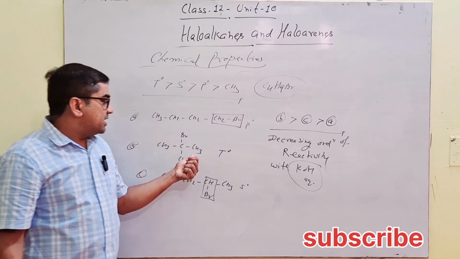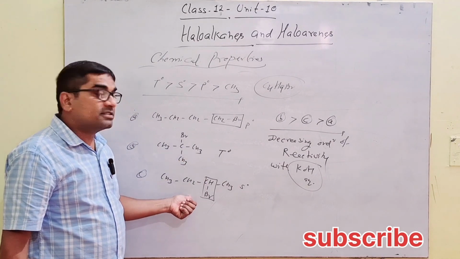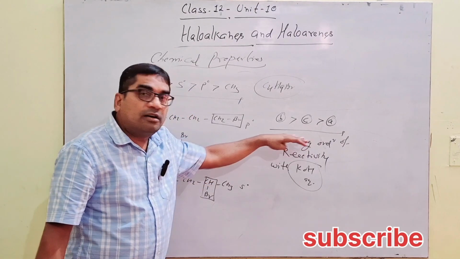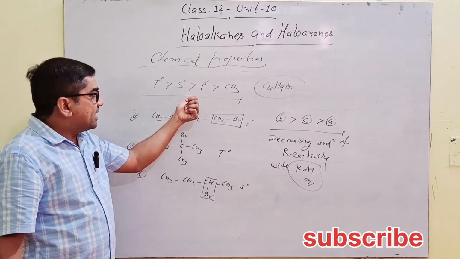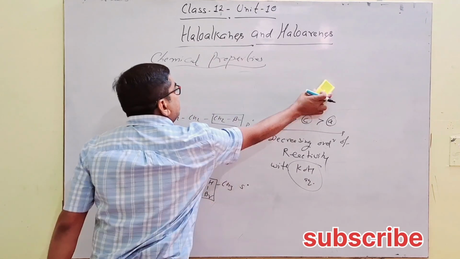The tertiary halide reacts faster than secondary, and secondary reacts faster than primary. So this will be the order of reactivity among isomeric primary, secondary and tertiary.